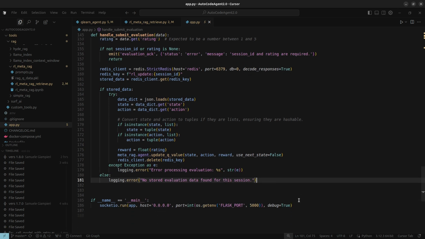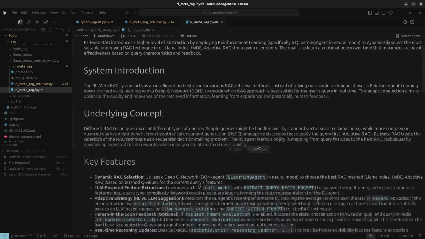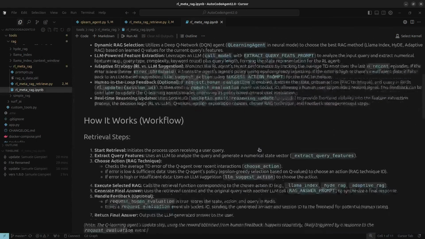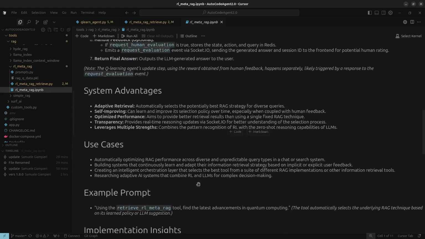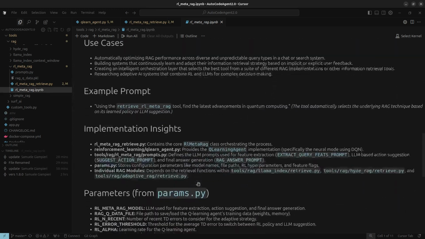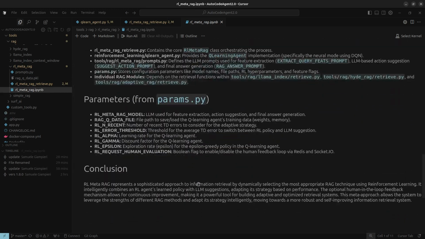So you see, RL Meta RAG isn't just some abstract idea. It's a working system using the Q-Learning agent in neural mode right at its core. It cleverly uses an LLM to understand the query, adaptively chooses between its own learned strategy and an LLM fallback, runs the best RAG tool, and even has a way to learn directly from human feedback to get better over time. The advantages here are pretty significant.